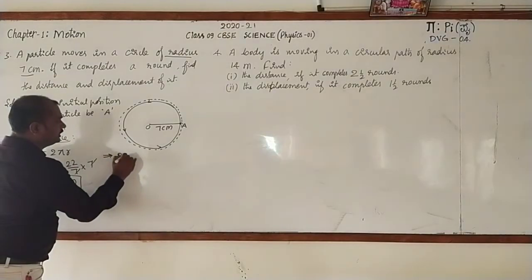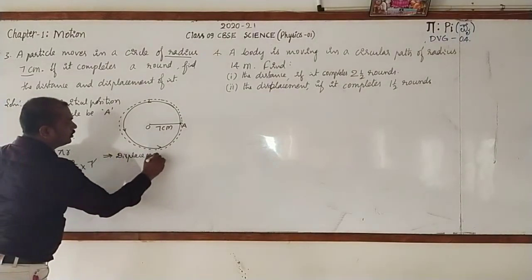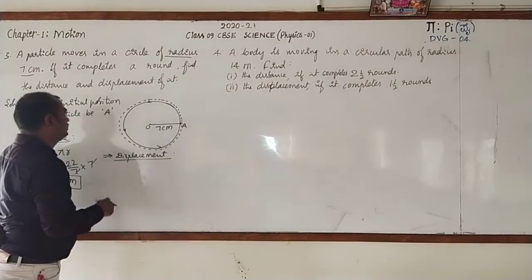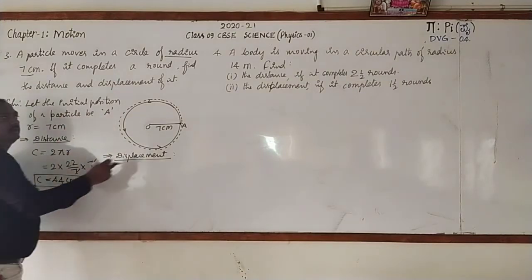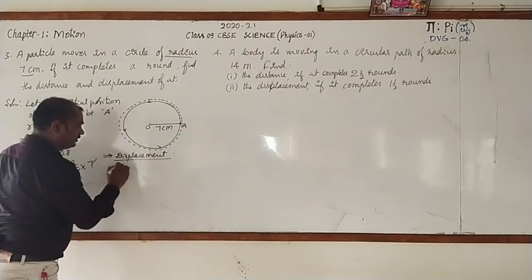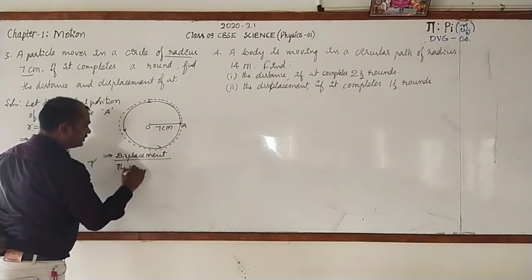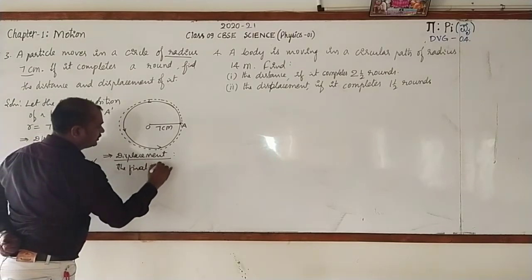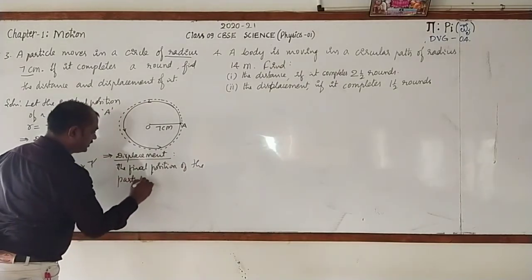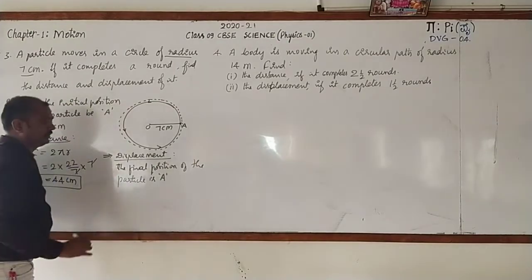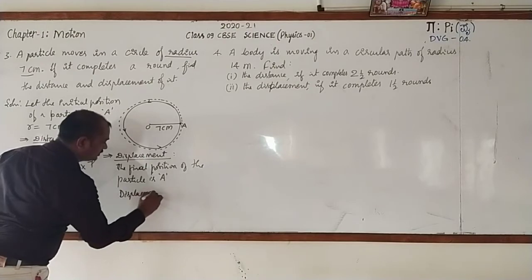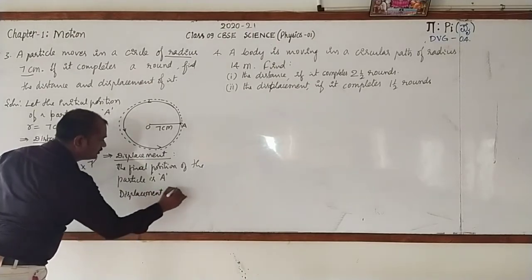Similarly, you are going to find out the displacement. If you want to find out the displacement, you must also know the final position. Here initial position is taken as A. What will be the final position after completing one round? That will also be A. The final position of the particle is A. So displacement is equal to 0.